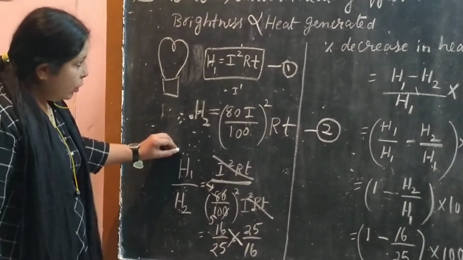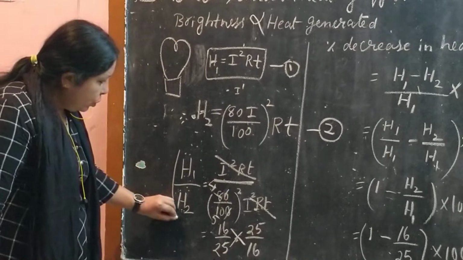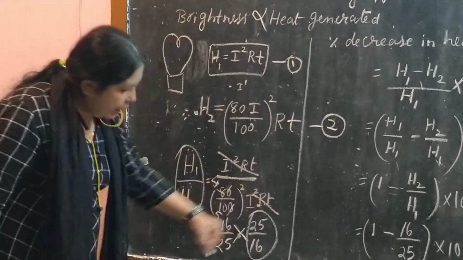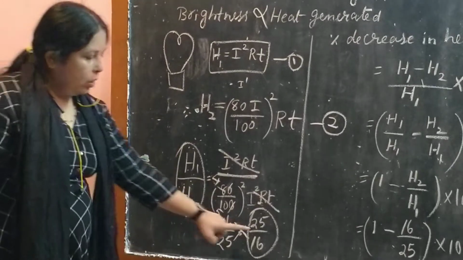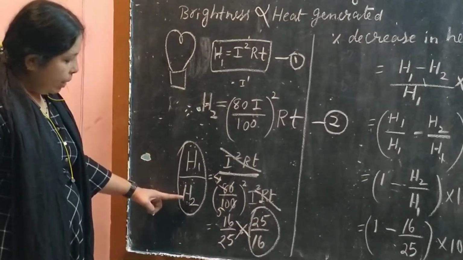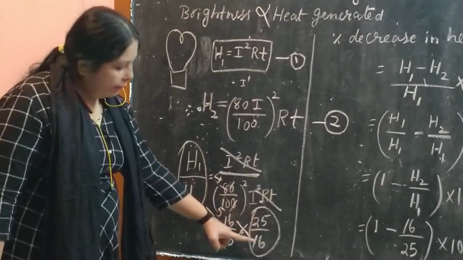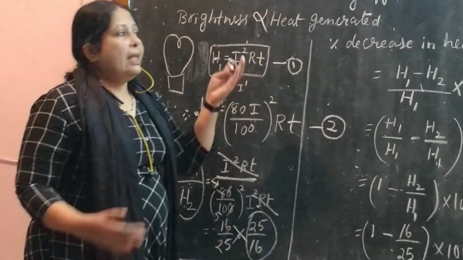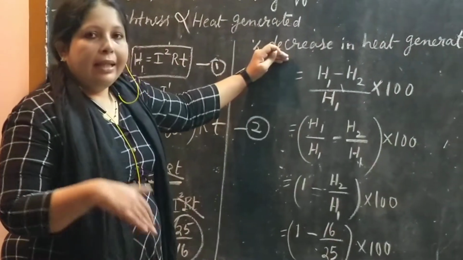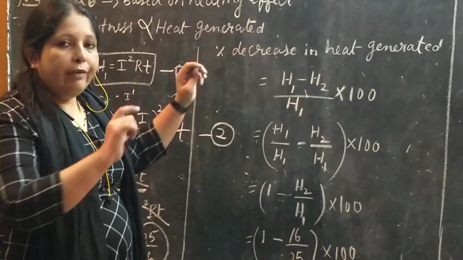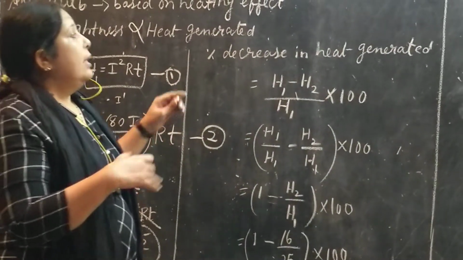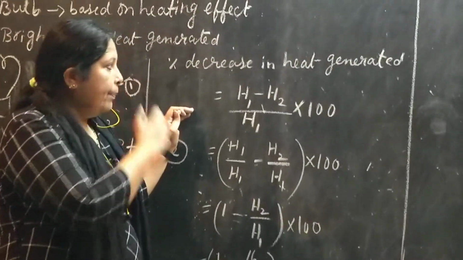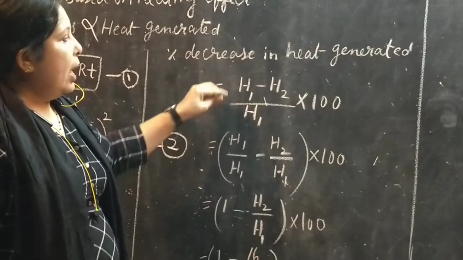Now what is the value of H1/H2? H1/H2 की वैल्यू है 25/16. Note this, the value of H1 upon H2 is 25/16. So now what is the decrease in heat generated? The current flow में what is the decrease? इसमें कितना परसेंटेज का डिक्रीज हुआ ब्राइटनेस में? We'll just go for the same formula.